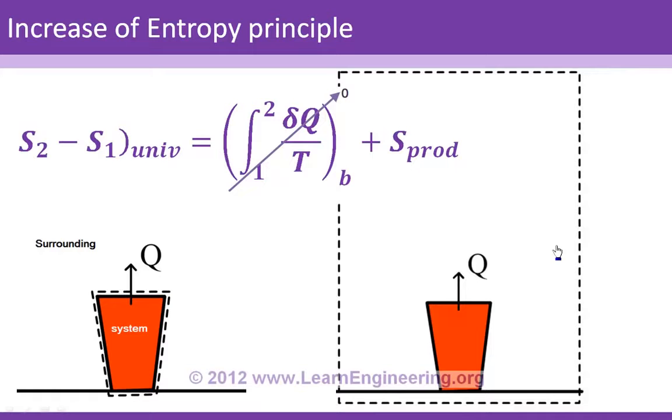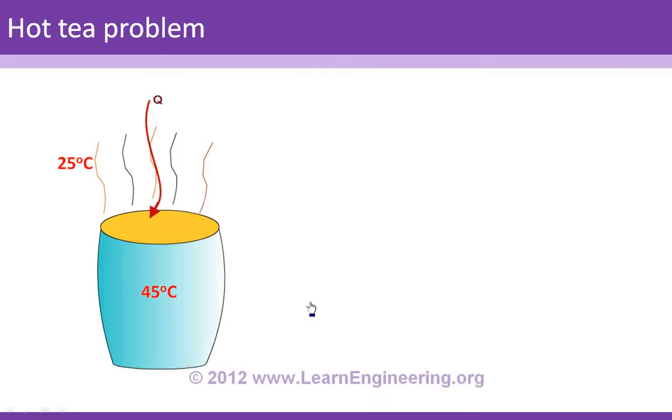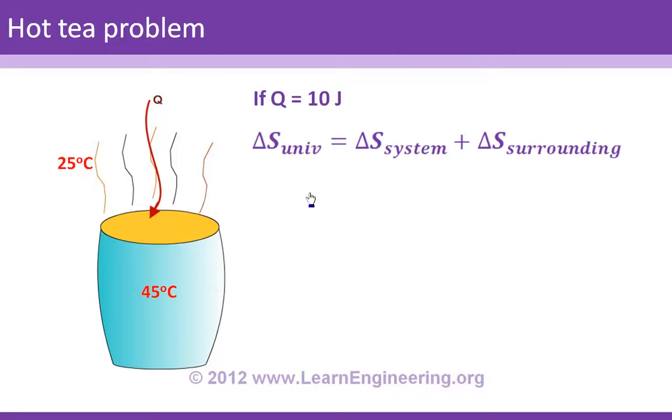Now we'll use this increase of entropy principle and try to work out two interesting problems. So the first one is the famous hot tea problem. The basic question is, will this hot tea absorb heat or release heat? First assume that it is absorbing heat, let's say 10 joule of heat. What I'm going to do here is calculate the entropy change of the universe, which is the entropy change of the system plus the entropy change of the surroundings.